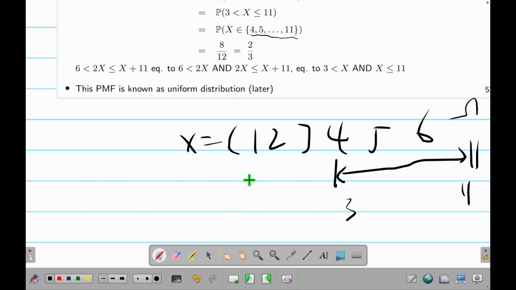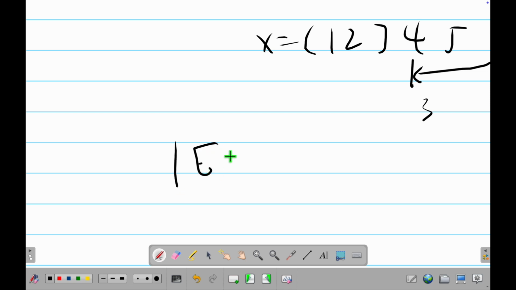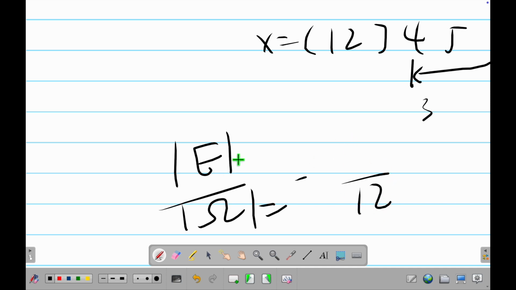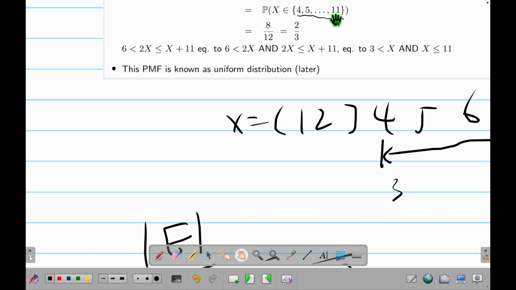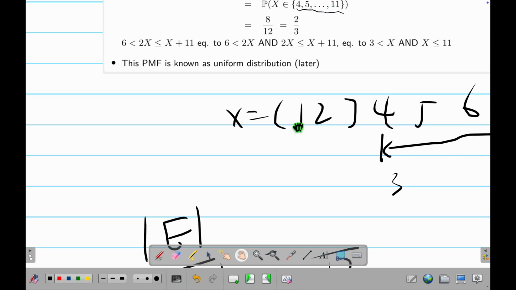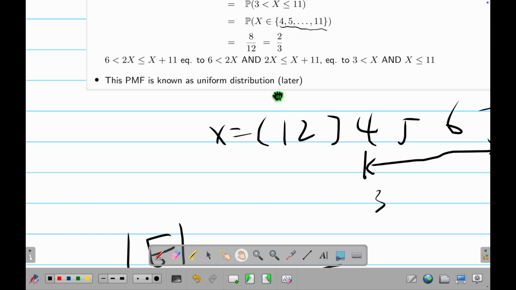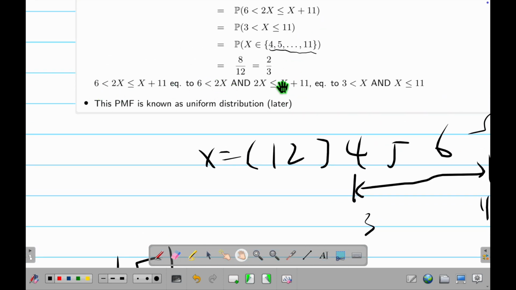Okay, I don't want to go back to the very beginning. The classical definition of probability is what? It's the size of the event divided by the size of the sample space. What's the size of the sample space? 1 to 12. What's the size of the event? How big is this set? 4 to 11, 8 numbers. So 8 divided by 12, 2/3. So therefore, this thing is equal to this thing, is equal to this thing, is equal to this thing.